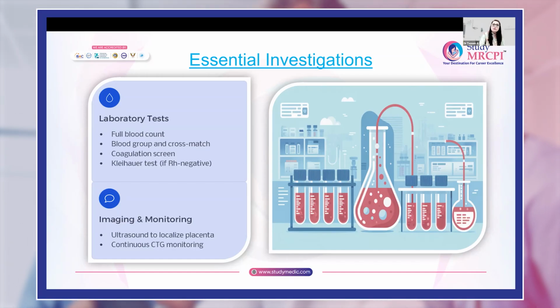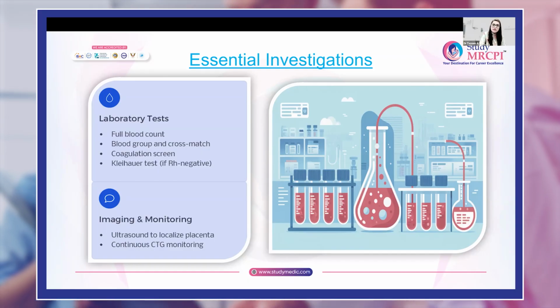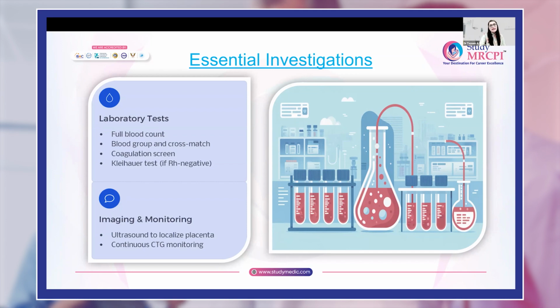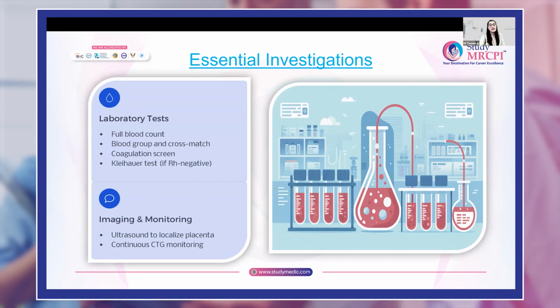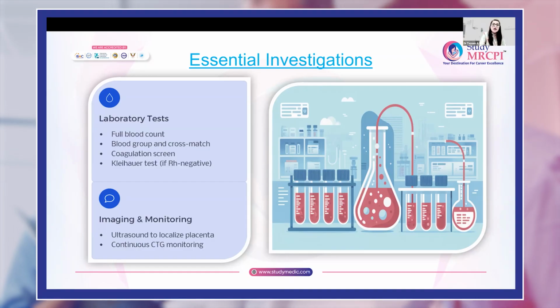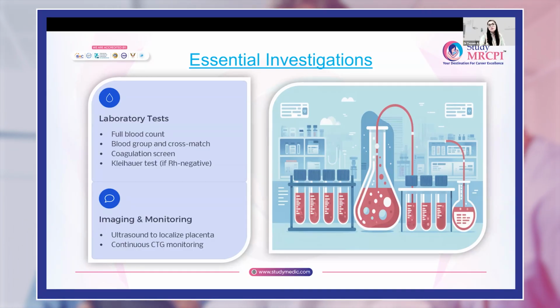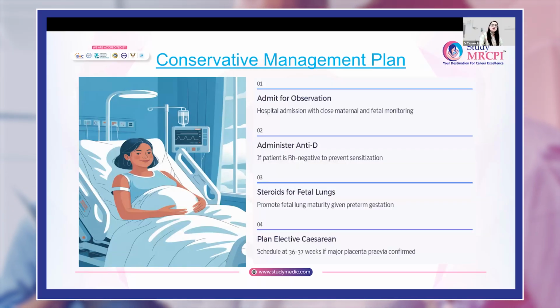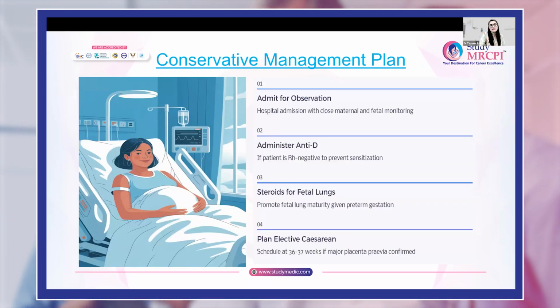Laboratory tests will be full blood count, blood group and cross match, coagulation screen, and Kleihauer test if an Rh negative patient is there. Imaging and monitoring: for localization of placenta as well as for fetal well-being we have to do ultrasound, and continuous electronic fetal monitoring should also be carried out. The management plan would depend upon the hemodynamic status of the patient.